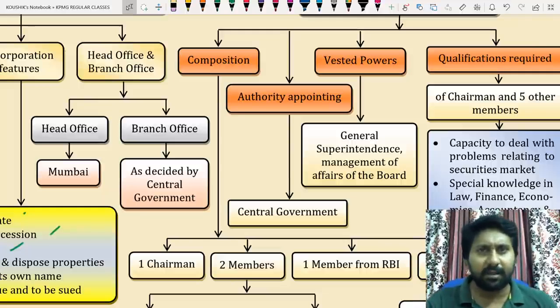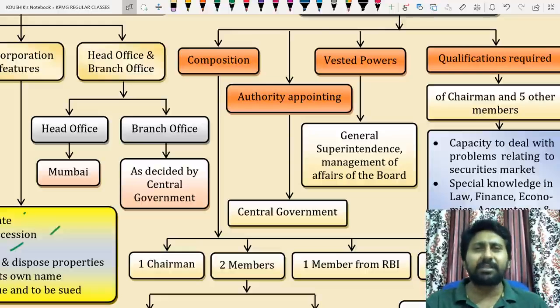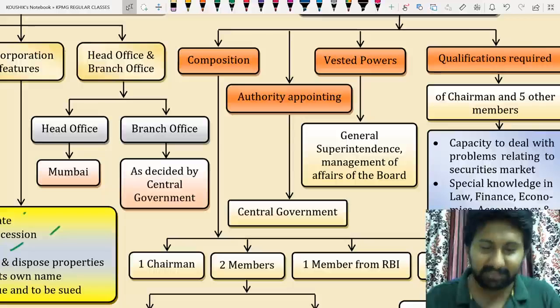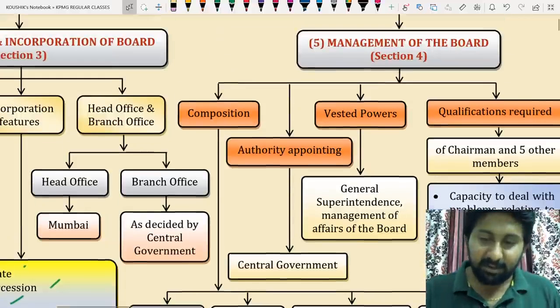SEBI branch is there in Hyderabad. SEBI branch is there in major cities in India. Central Government will decide when to establish or not. When Vijayawada became the capital, immediately SEBI started its branch here in order to regulate companies. But sadly, once it started, companies went back. That's an entirely different story, a sad story of Andhra Pradesh, which we can understand later. But one thing,